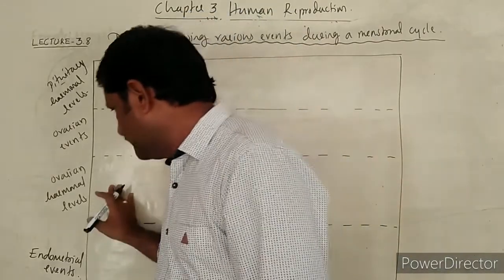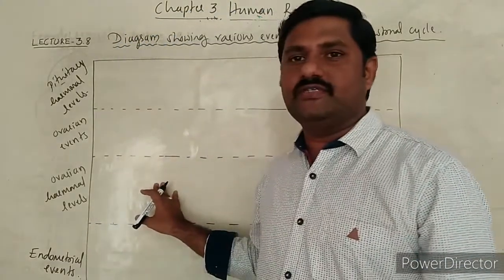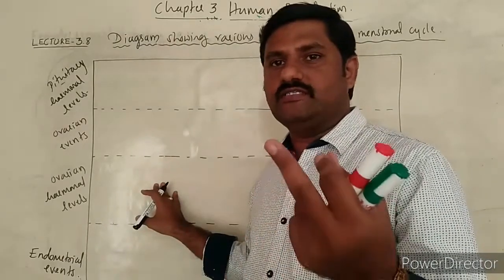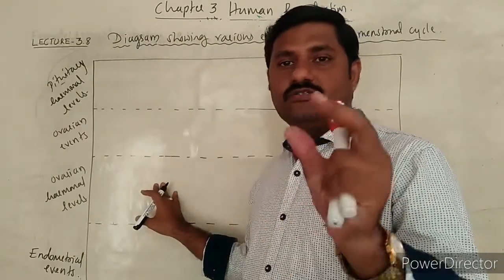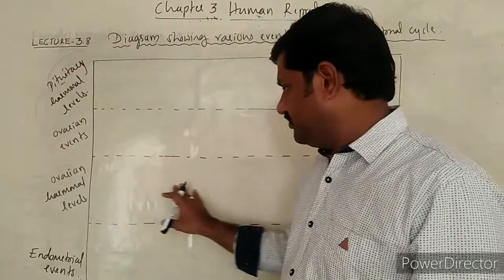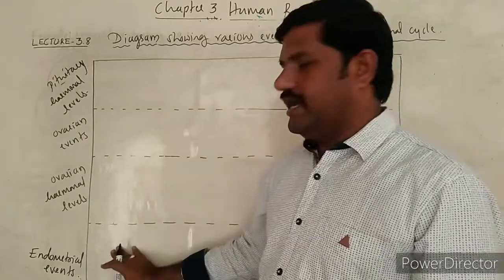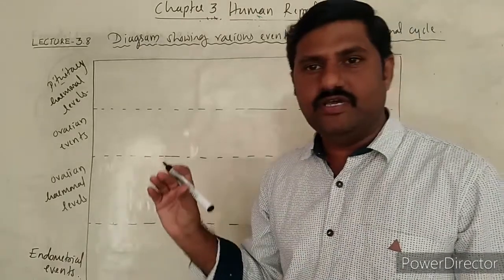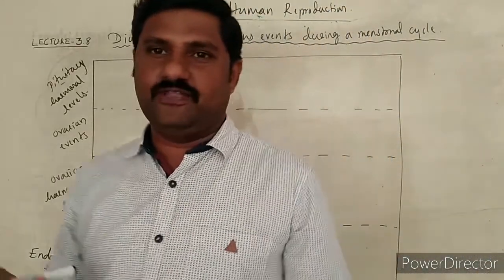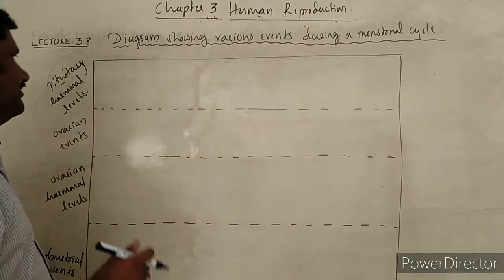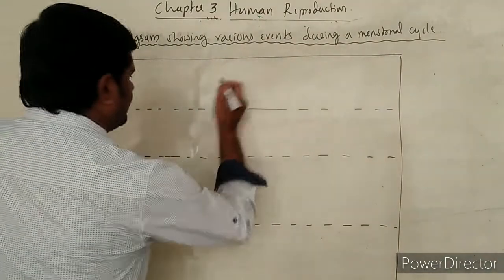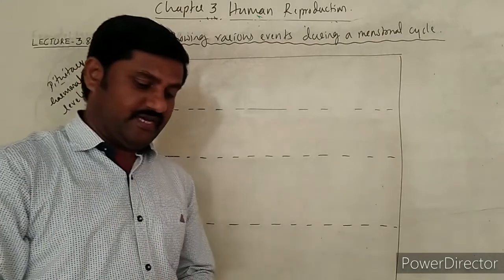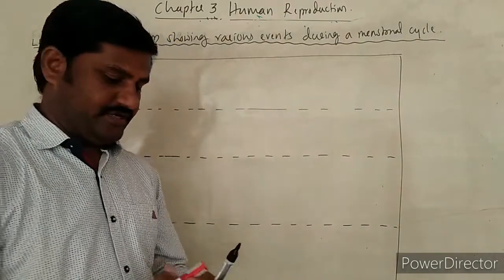And the ovarian hormone levels, the first one is estrogen and the second one is progesterone, are also shown simultaneously. And here the endometrial wall, how it thickens and how it becomes thinner, is shown very clearly. So let us start with the first one. I'm going to show the hormonal levels with the help of different inks.